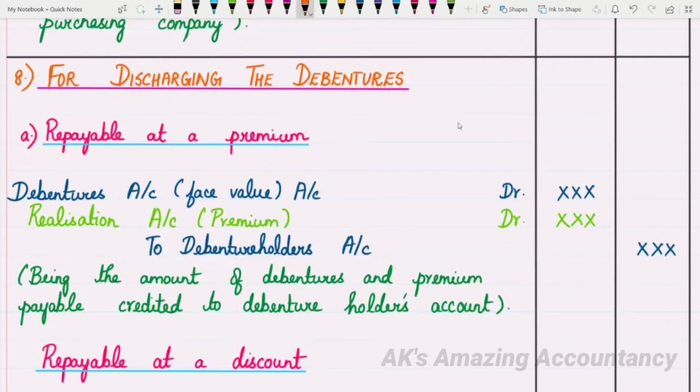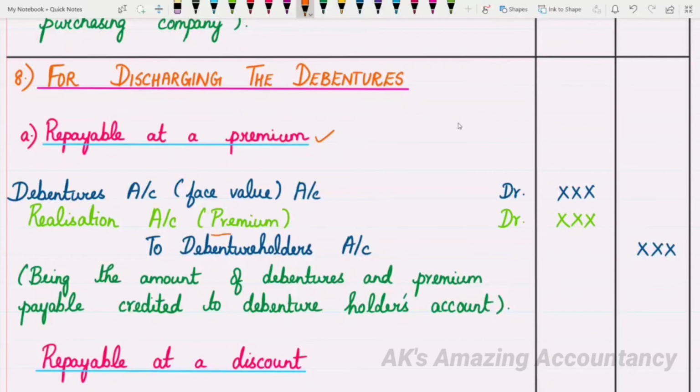Debentures account debit to debenture holders account. That's the basic entry. When it is discharged at a premium, it's going to be a loss to the company. So you'll be giving one more debit to the realization account.